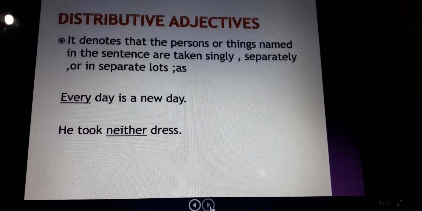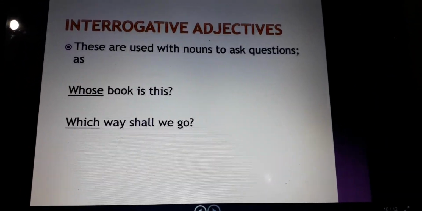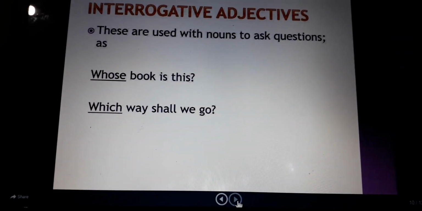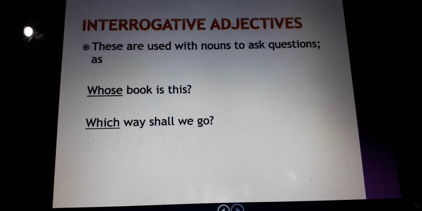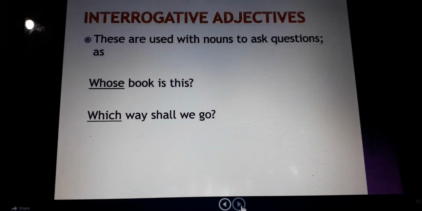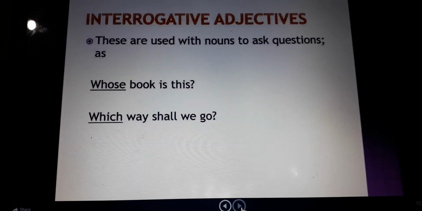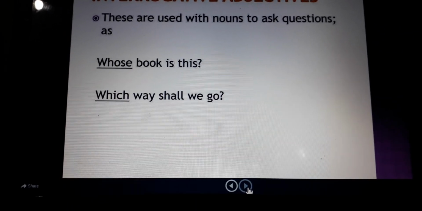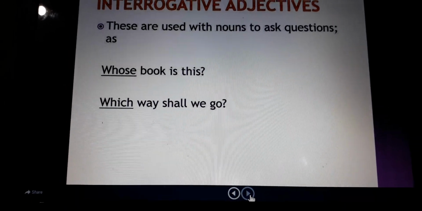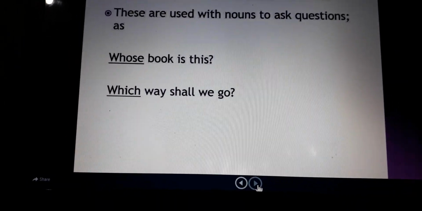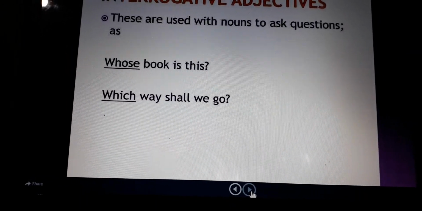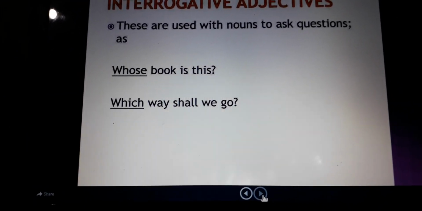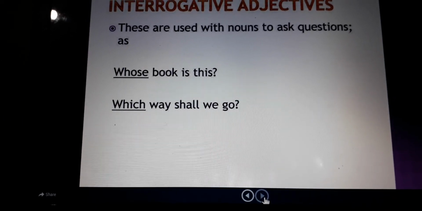Coming to the next type, that is interrogative adjectives. Interrogative, as you all know, means to ask a question, in this case about a noun. They are used with a noun to ask a question. In all the types, we observe that adjectives are used with nouns, but here it is to ask a question.